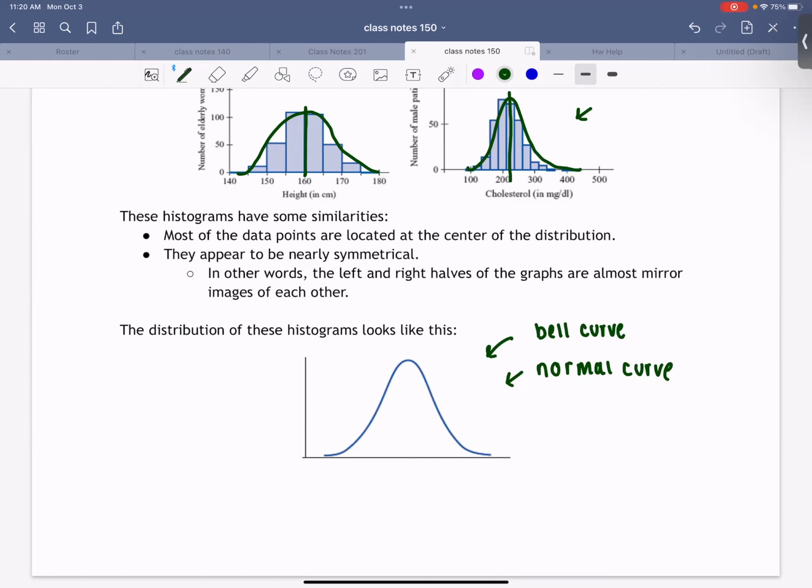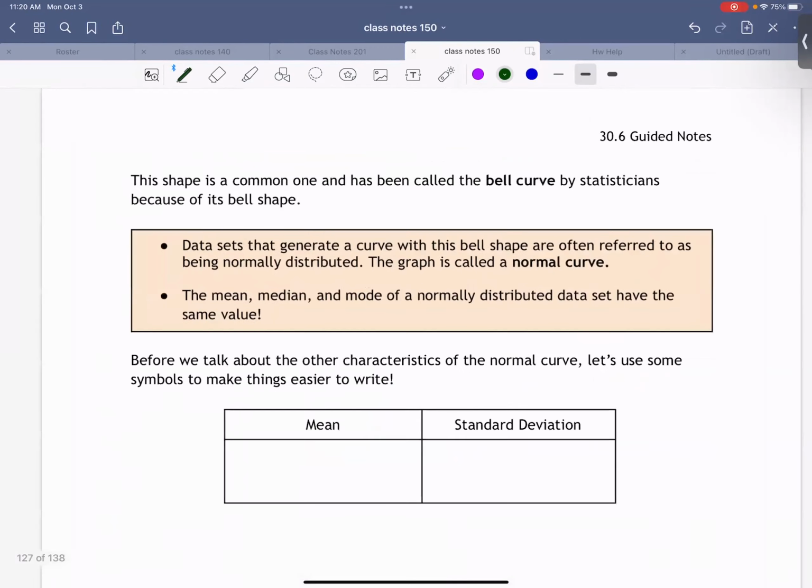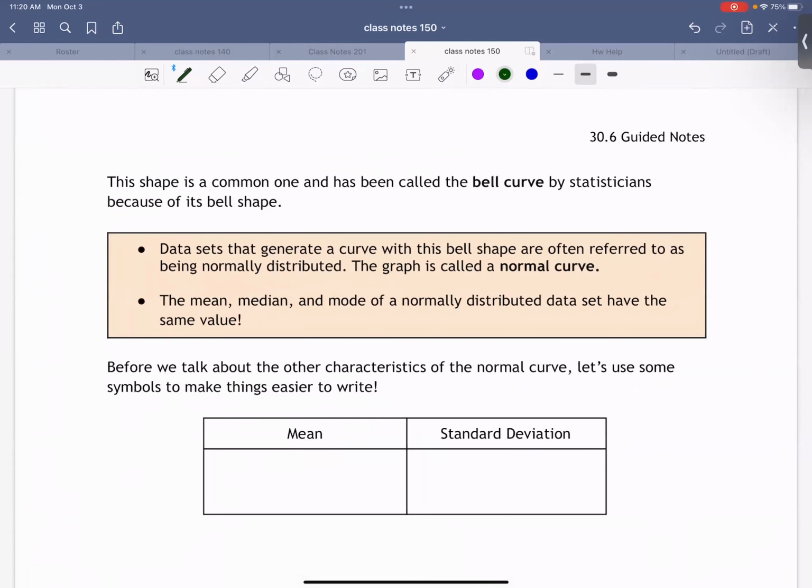But the normal curve is very often used, and it's why we're going to focus on this curve for pretty much the next 2 days. Very common, called the bell curve, the normal curve. One thing that's really special about this curve is that since it's so symmetrical, the middle point is the mean and the median and the mode. So the mean, median, and mode are right in that center of the graph. It's right there in the middle.